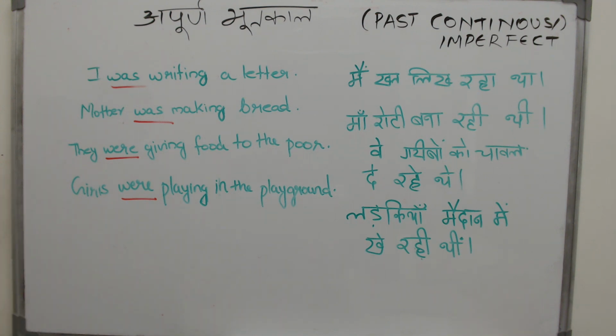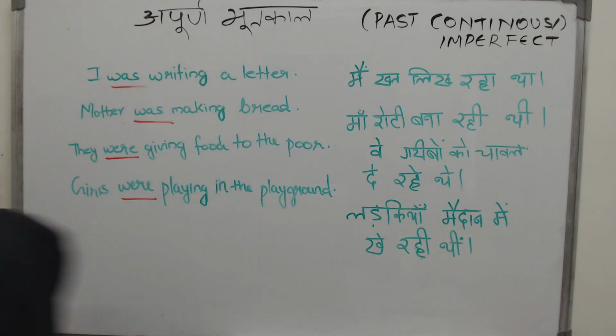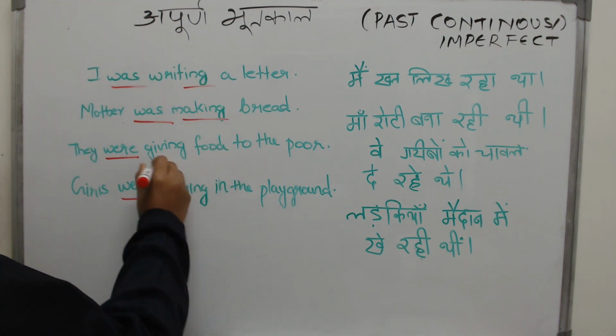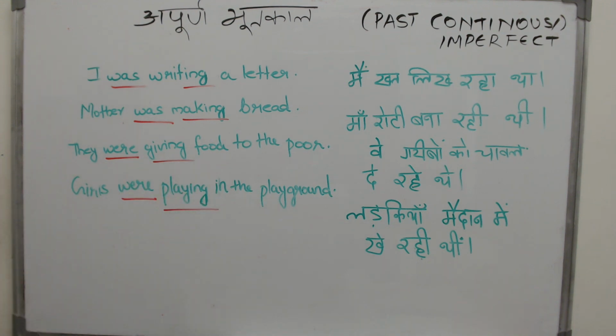Now, past tense can be of many forms. It can be past indefinite, past imperfect, past perfect. Now, what part tells you that it is continuous? The ing part, writing, making, giving, playing, that tells you that it is continuous.